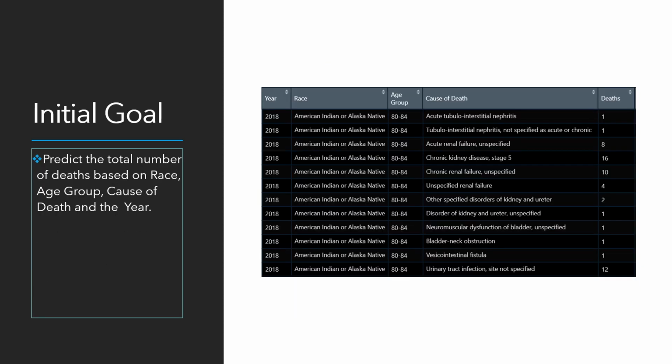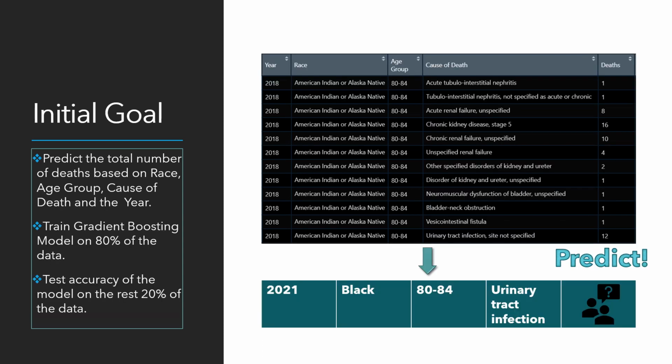My initial goal was to predict the total number of deaths based on race, age group, cause of death, and the year. For example, what would be the number of deaths of African American in the age group 80 to 84 suffering from urinary tract infection in the year of 2021? Such question can be answered through my predictive model.